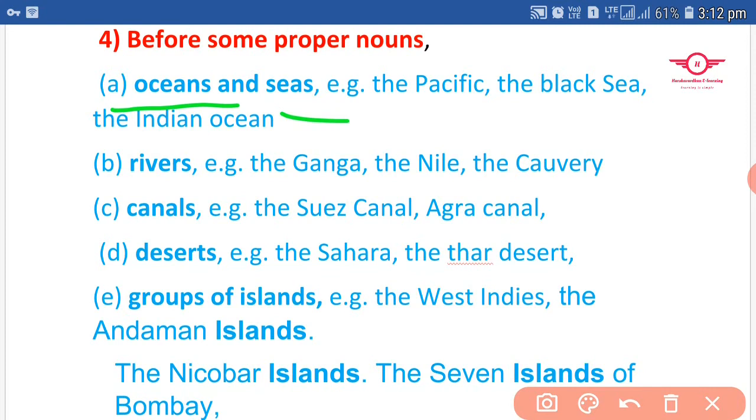And you use the word the before all the names of rivers. Next, we use it before names of all the canals. Okay, and we also use it before the names of all the deserts. For example, the Sahara, the Thar desert, like that. And we use the word the before groups of islands, not single islands. Keep that in your mind. For example, the West Indies, the Andaman Islands, the Nicobar Islands, and the Seven Islands of Bombay. Okay, like that.